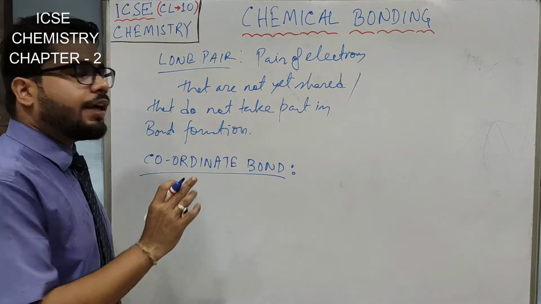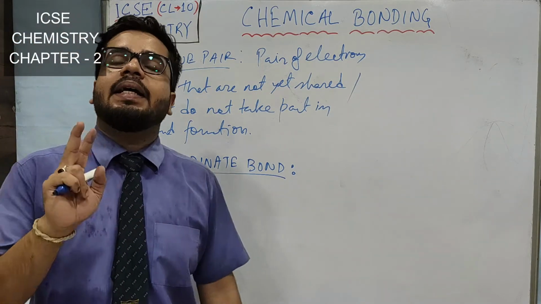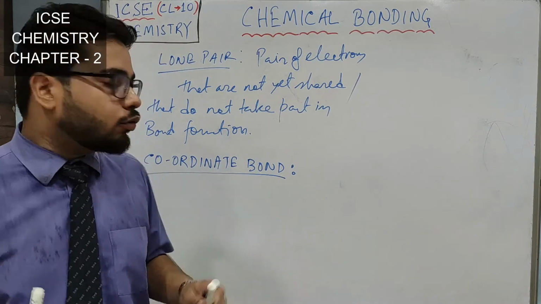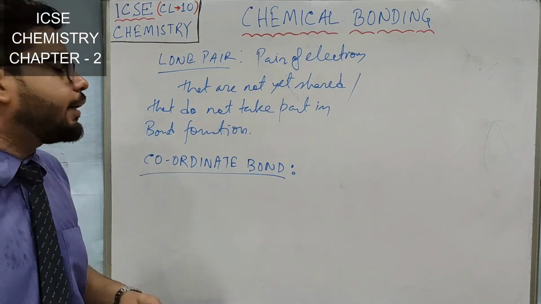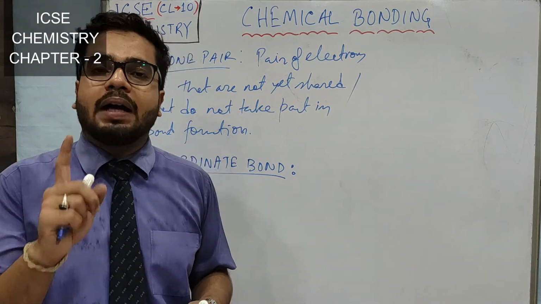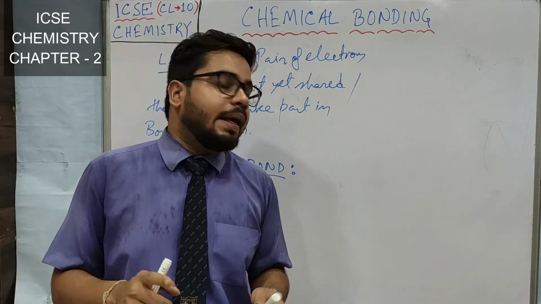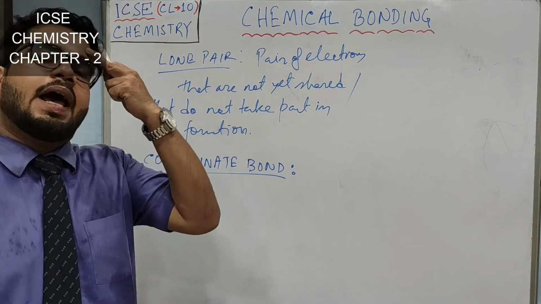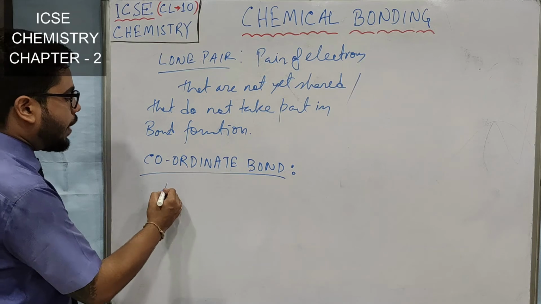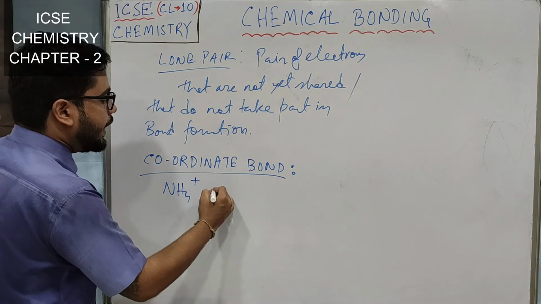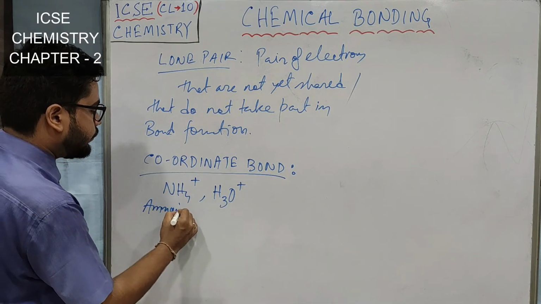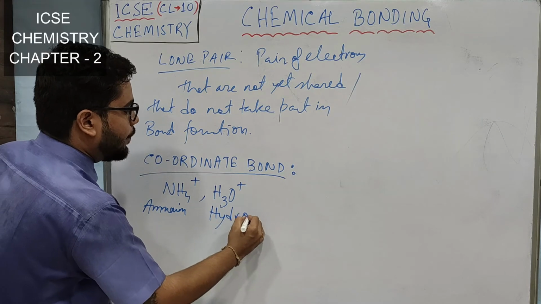Coordinate bond is what? When the bond is formed by the electrons coming from one atom. Coordinate bond is also a special type of covalent bond. In covalent bond, what we have seen is that one electron comes from one atom, but here in the coordinate bond, both the electrons will come from one atom. Here in coordinate bond, you have two very important ions, NH4 plus and H3O plus. This is ammonium and this is what? Hydronium.